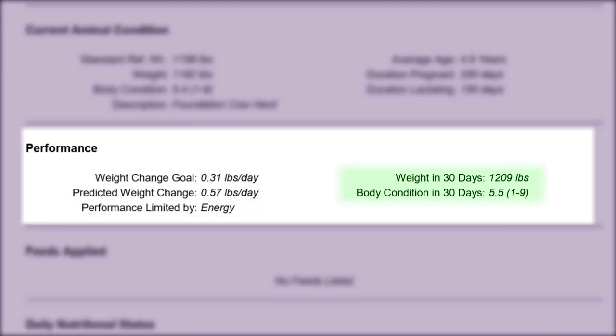This model estimates the change in weight and body condition after 30 days, should the quality of your forage stay similar to the conditions when you collected the manure sample.